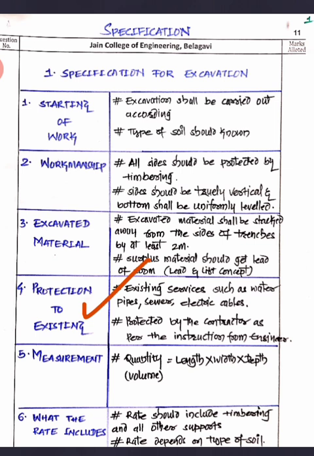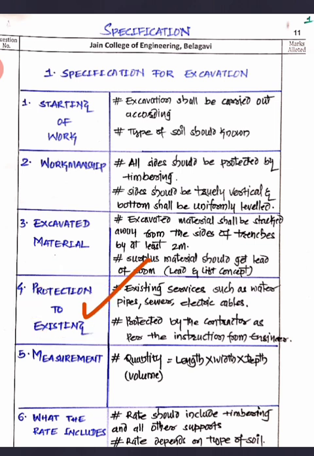It has to be borne by the contractor, and if anything goes wrong, the contractor will have to pay for that. Now the labor should follow the instructions of the contractor, and the contractor should follow the instructions from the engineer. That will be there in the protection of existing work.